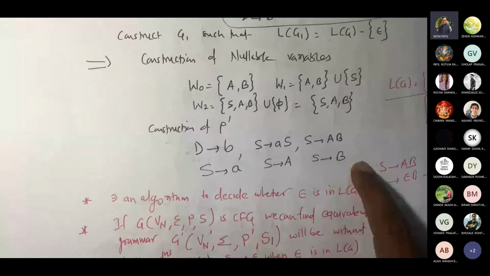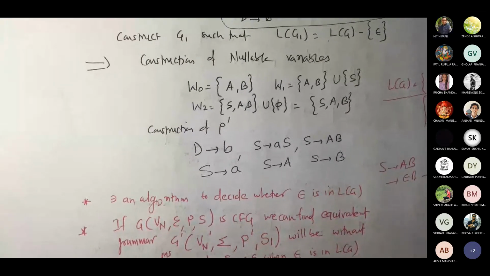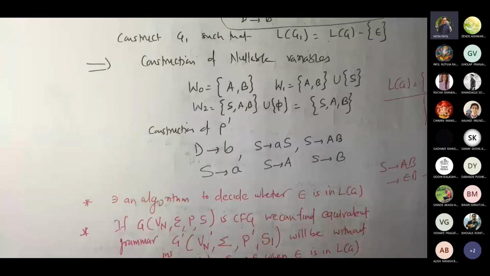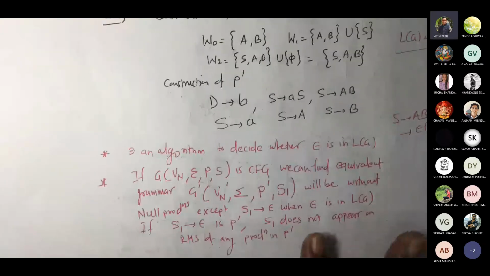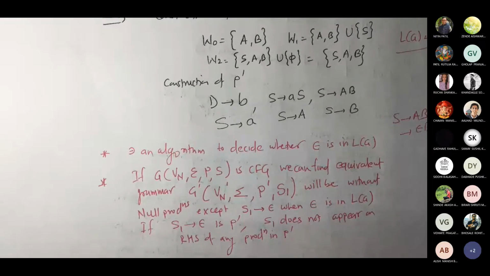To protect it, you introduce one S1. So there would be two cases. One is what? Your start variable is not nullable. If your start variable is not nullable, directly proceed further with the earlier method. Your language would be protected automatically.